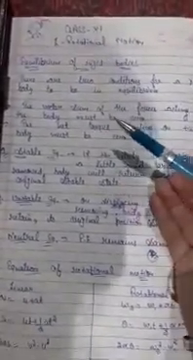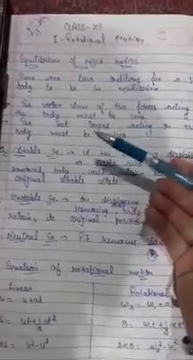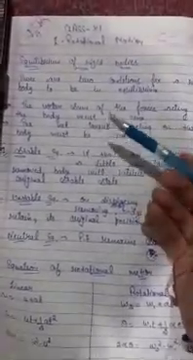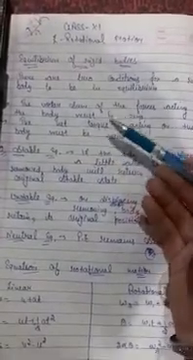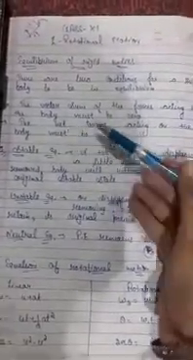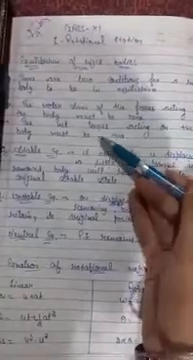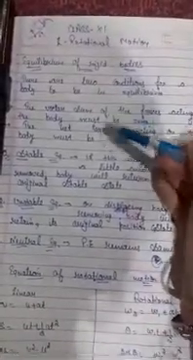Torque is also a type of force. The difference is that torque is equal to force into perpendicular distance. Torque we take in the case of rotational motion or rotational forces. So the net torque acting on the body must be zero. So these are the two conditions for attaining the equilibrium of rigid bodies.